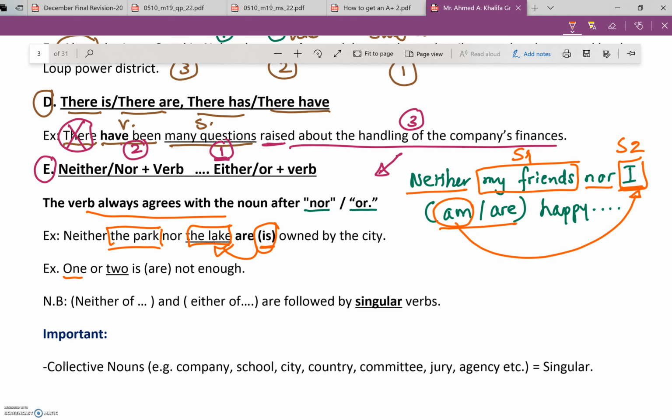Same thing with one or two subjects, okay? So we have got or. We said the verb is determined according to subject number 2. So this is subject number 1 and this is subject number 2. So the verb here goes with what? With 2. It doesn't go with subject number 1 or noun number 1.